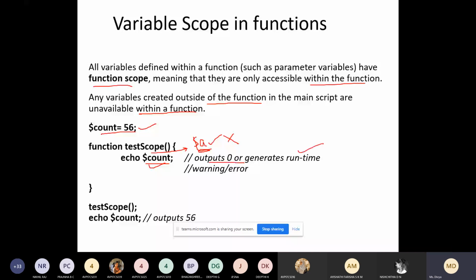Suppose you want to display the value, then you have to pass it as a parameter at least. Now you are calling the function and trying to display this $count. Without passing it as a parameter, it will give you an error. But anywhere outside the function, you can display the value of count. It will display 56. But inside the function, it is not possible to access this variable which is defined outside the function.